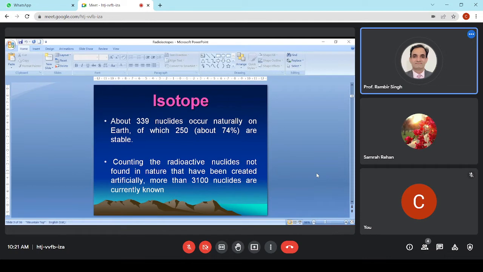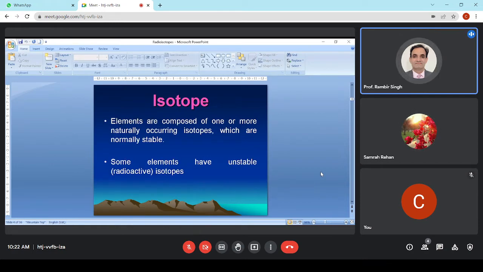Now when we come to isotopes, why is there an increase in the number of neutrons in some elements, particularly those with higher atomic number? The mass is not exactly double. That would mean the mass of a proton is equal to the mass of a neutron. So if carbon has 6 protons and 6 neutrons, then the mass will be 12.